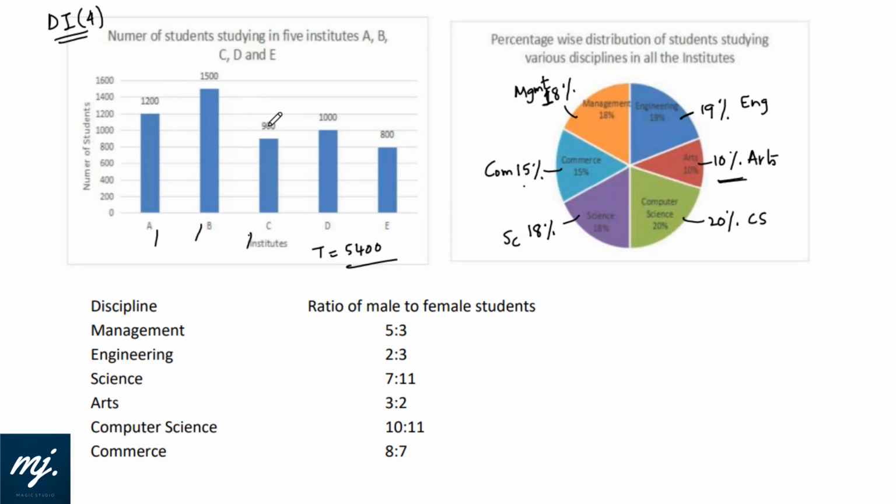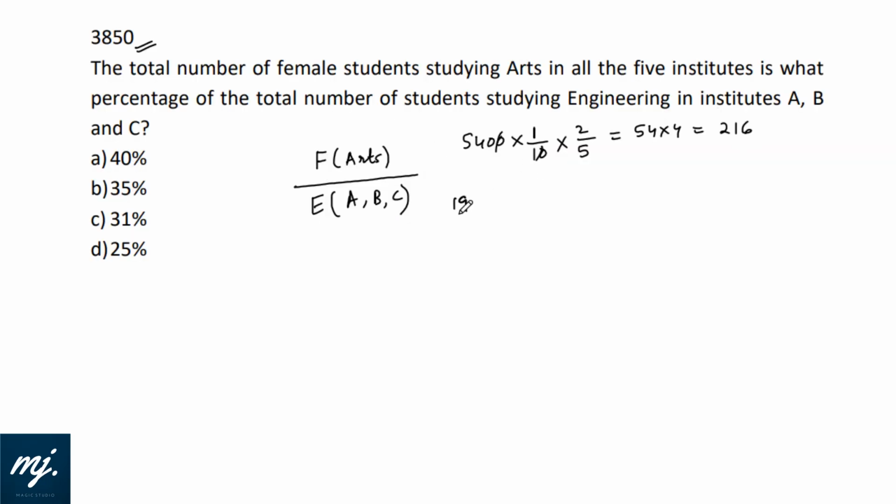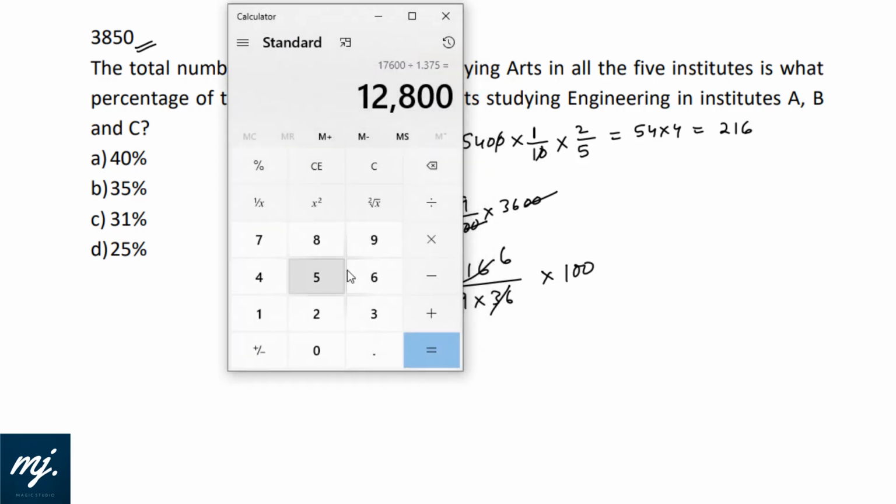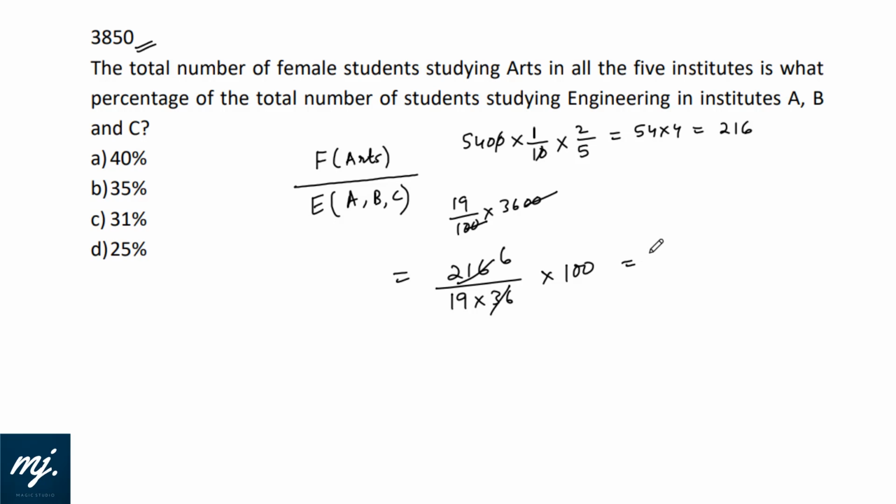27 plus 9 is 36, and engineering are 19%. So that would be 19% of 3600, whatever it would be. That means our answer is 216 divided by 19 into 36 into 100. 36 will go 6 times. Our calculator is there. 6 divided by 19 into 100 is 31.57%, 31.6%. And here it's like rounded up, so I'll go for 31%. Option C fits in.